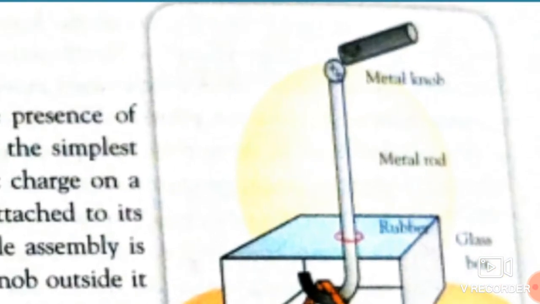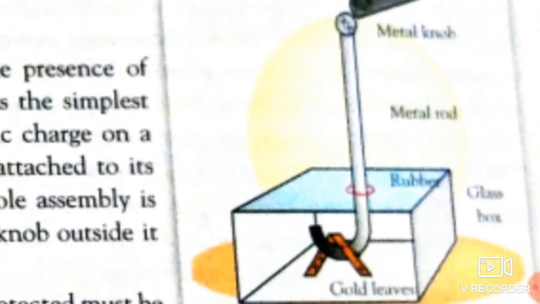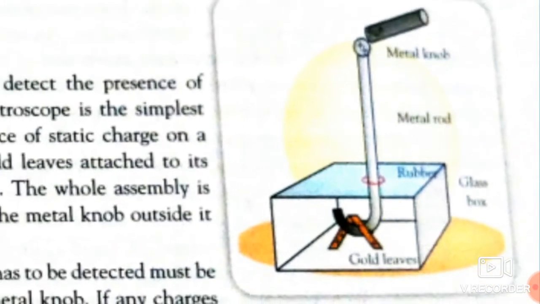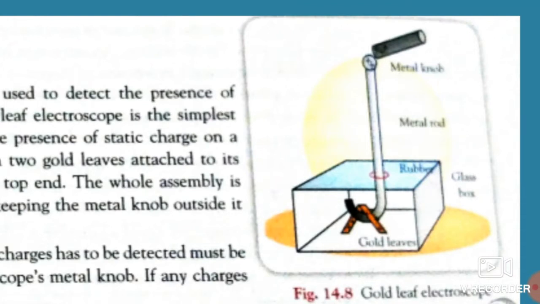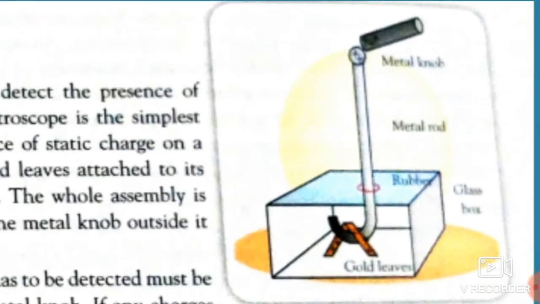Now this whole assembly is packed inside a glass chamber, only keeping the metal knob outside, just like shown in this picture, students.